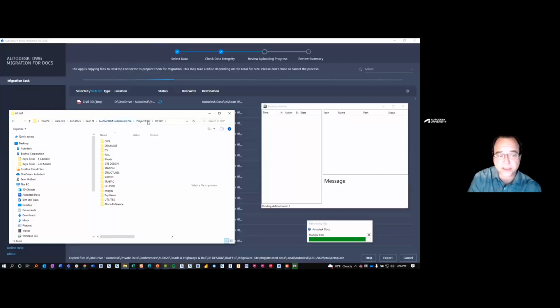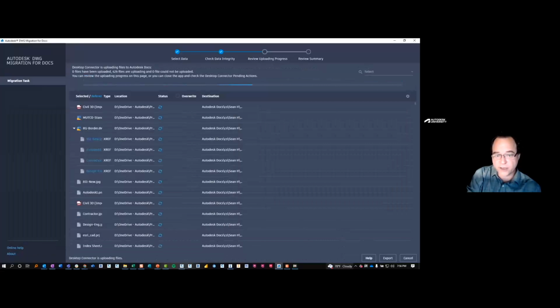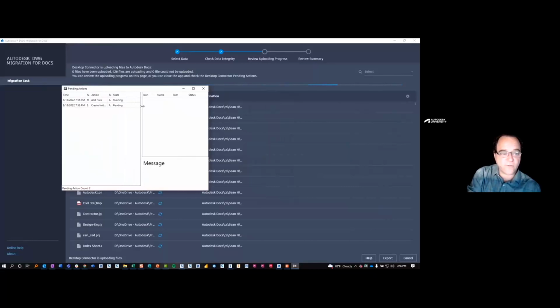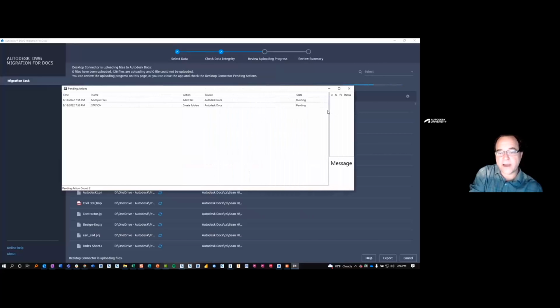So this is my cache location. And you start to see all these folders that are being created. So the process is to move from the location it's at to your cache location and then up to the cloud. And you'll see here in just a second that we do have some pending actions showing up. If we widen the screen now, I like to tell people to focus on what's happening on the right side, not necessarily the left first.